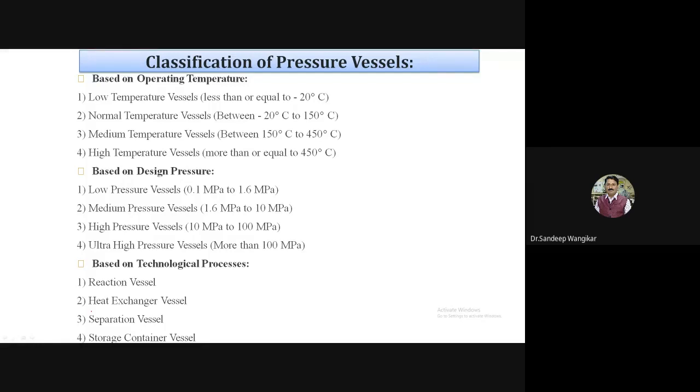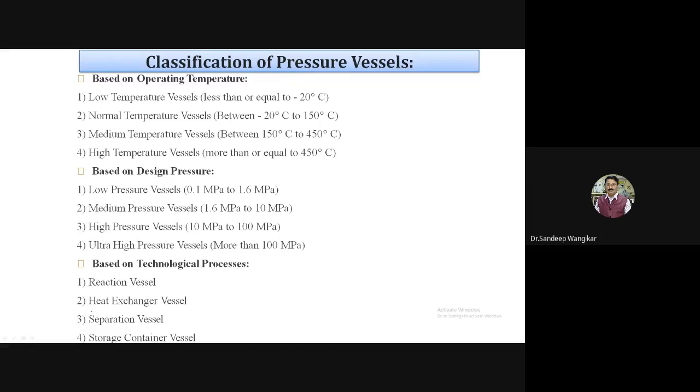So based on the operating temperature: low temperature vessels, normal temperature vessels, medium temperature vessels, and high temperature vessels. Low temperature vessels are less than or equal to -20. Normal temperature is between -20 and +150.